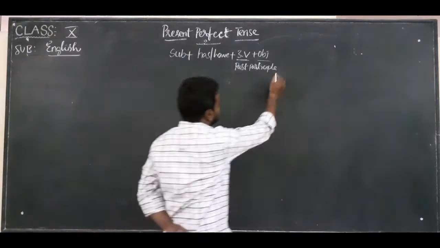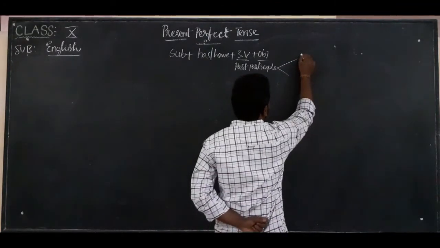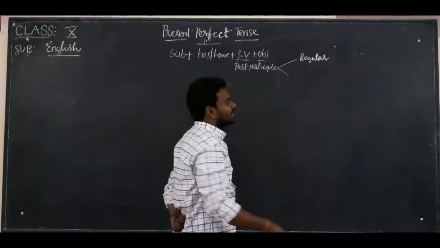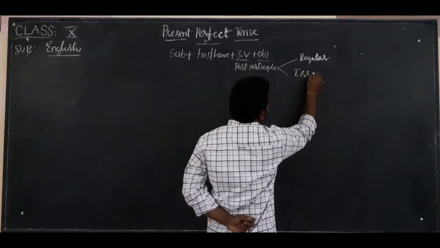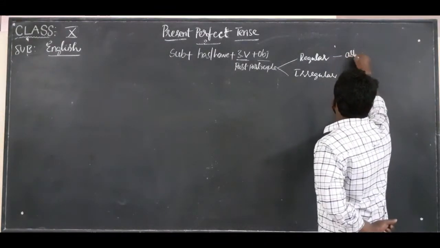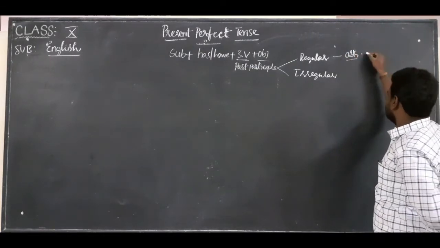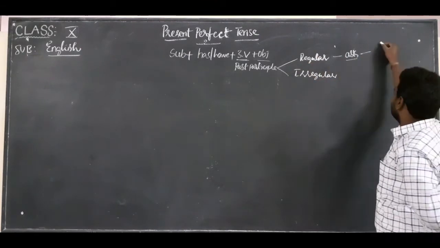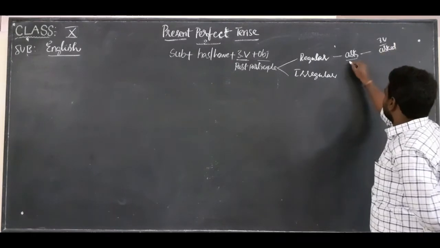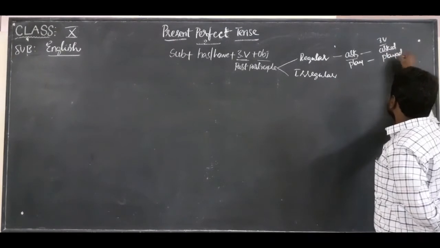This participle is different in regular and irregular verbs. We have seen regular and irregular verbs. For example, if I say ask is the base form, the second form is asked, and the past participle, I mean the third form of the verb, is asked.